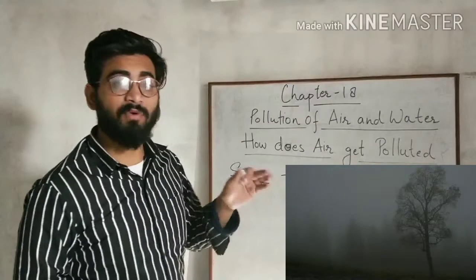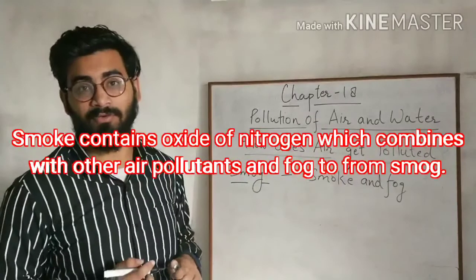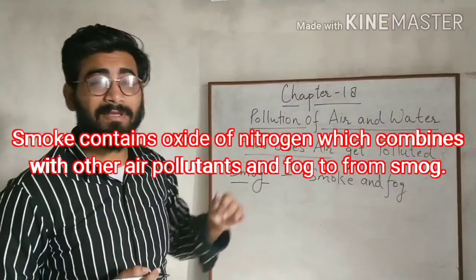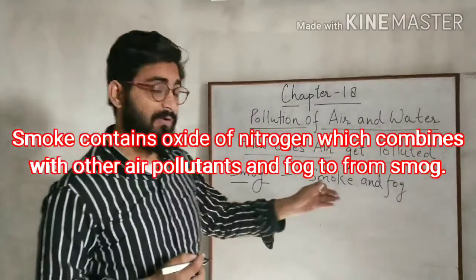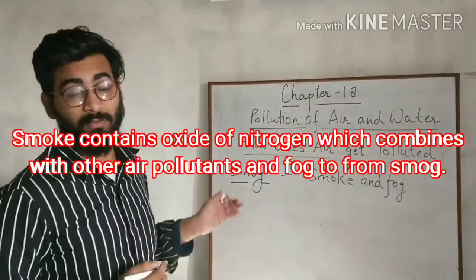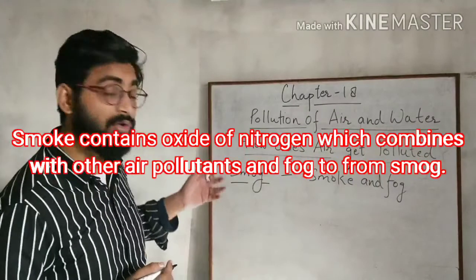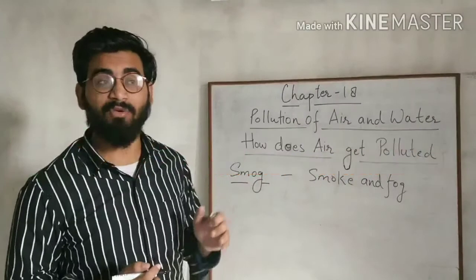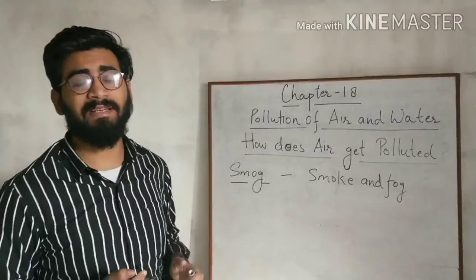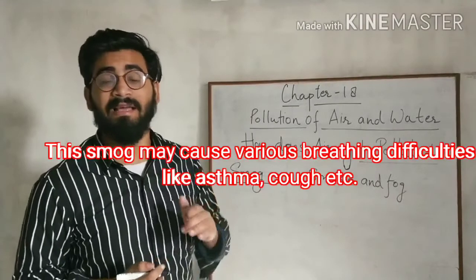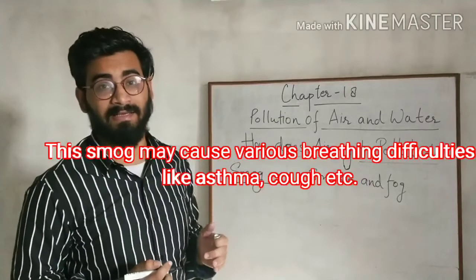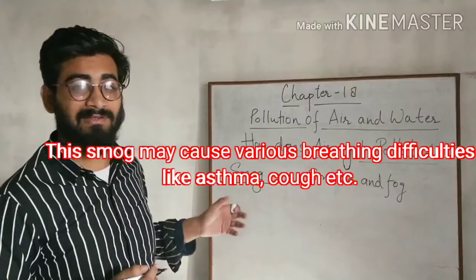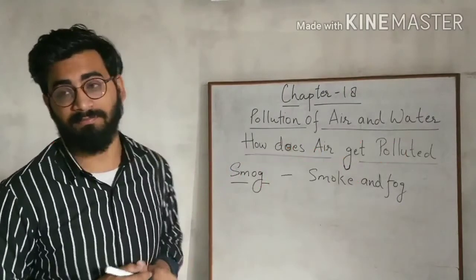Smoke contains oxides of nitrogen, which combine with other air pollutants and fog, and that forms smog. This smog causes air pollution, and due to this smog various breathing difficulties are also caused, like cough, asthma, etc. So smog is also responsible for air pollution.